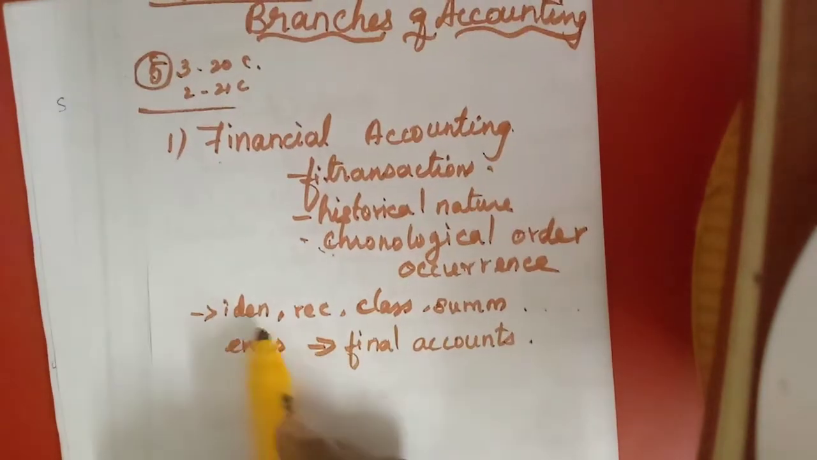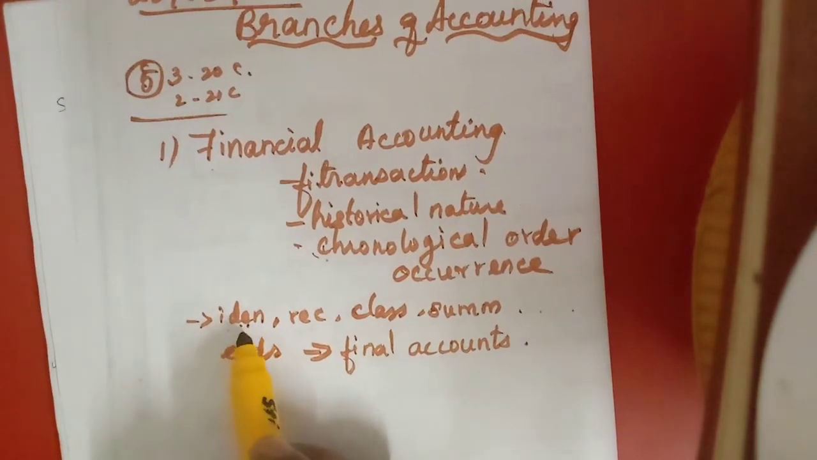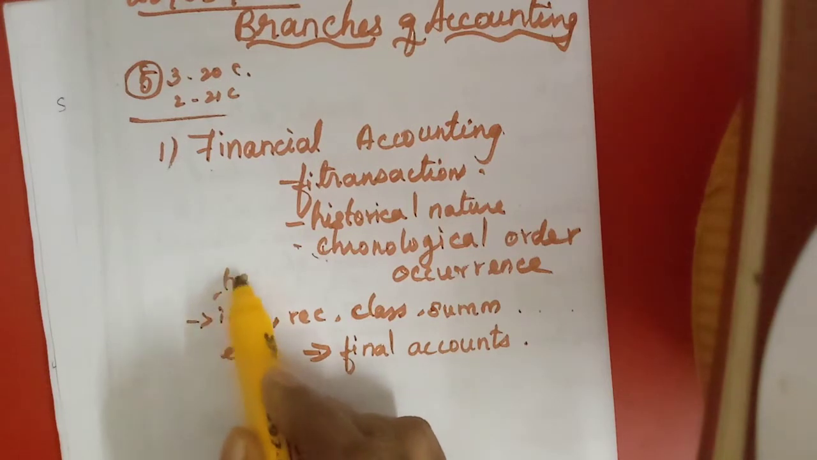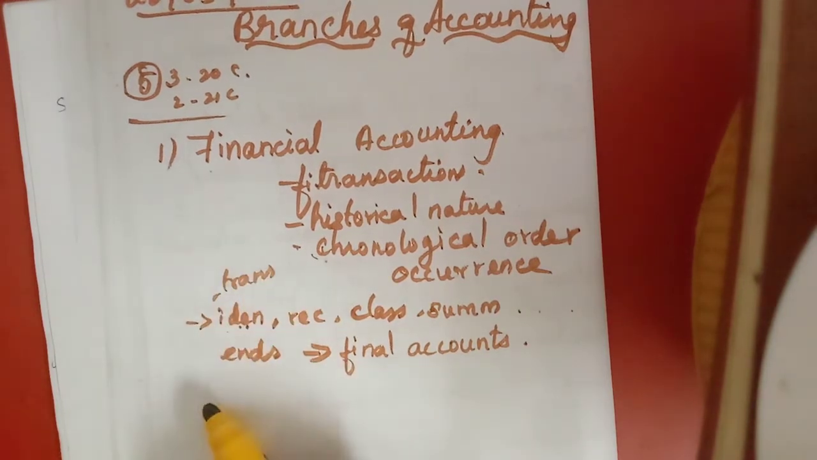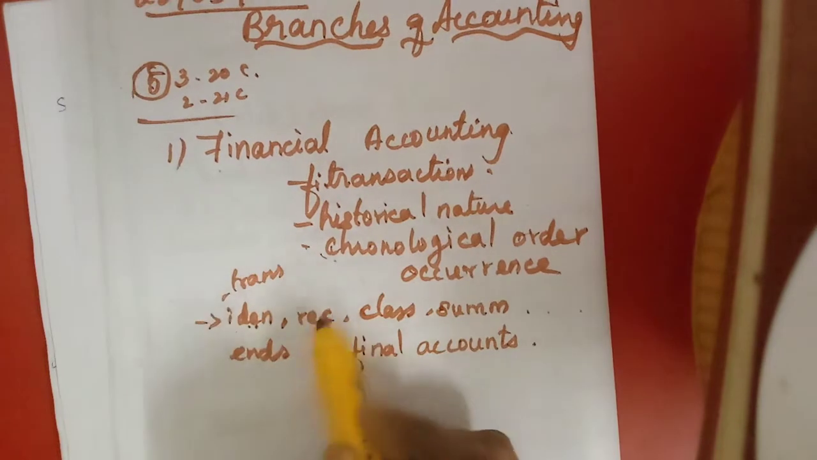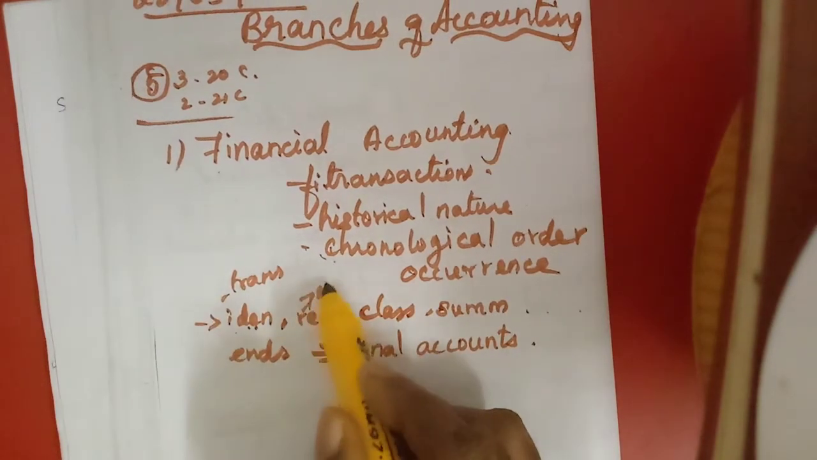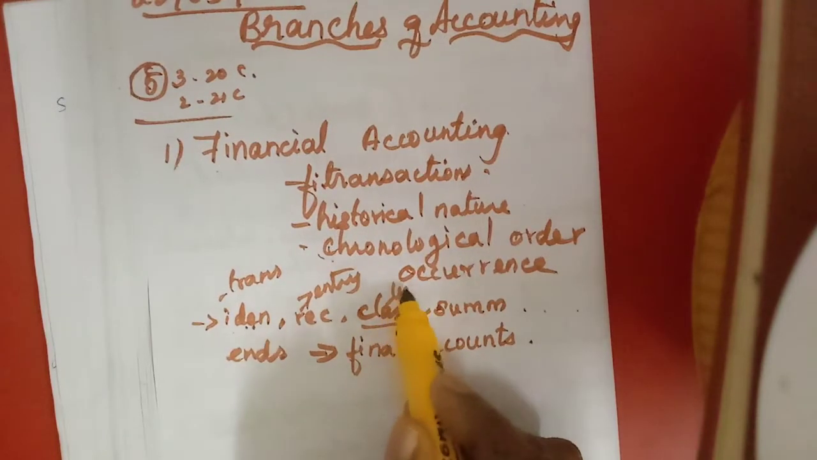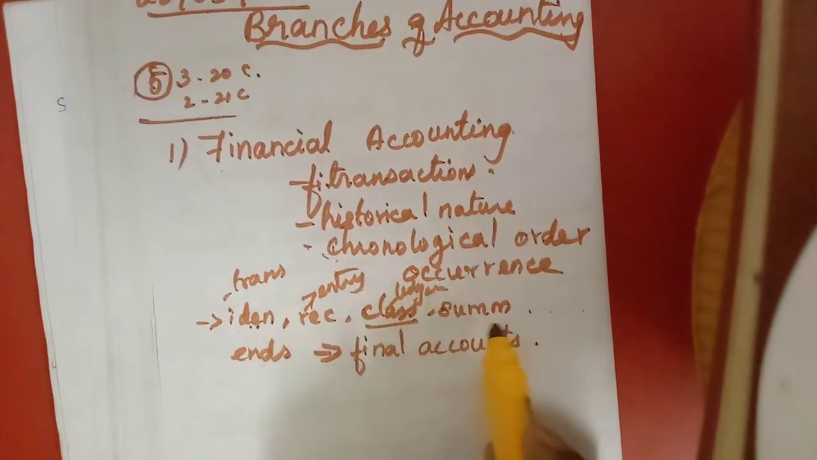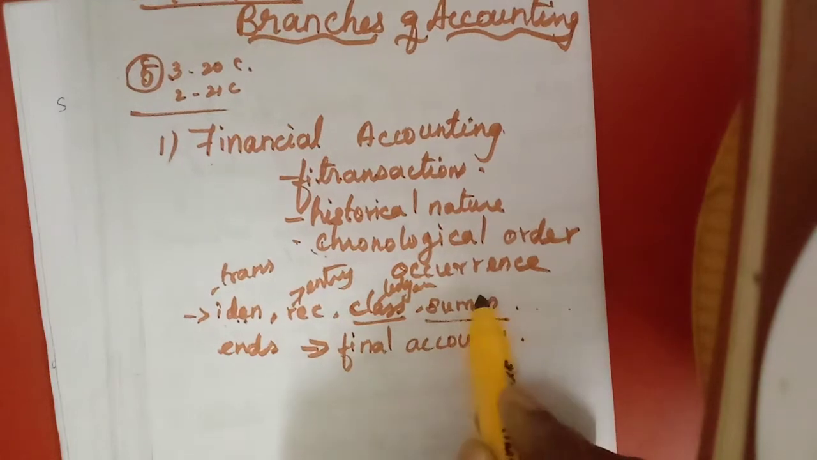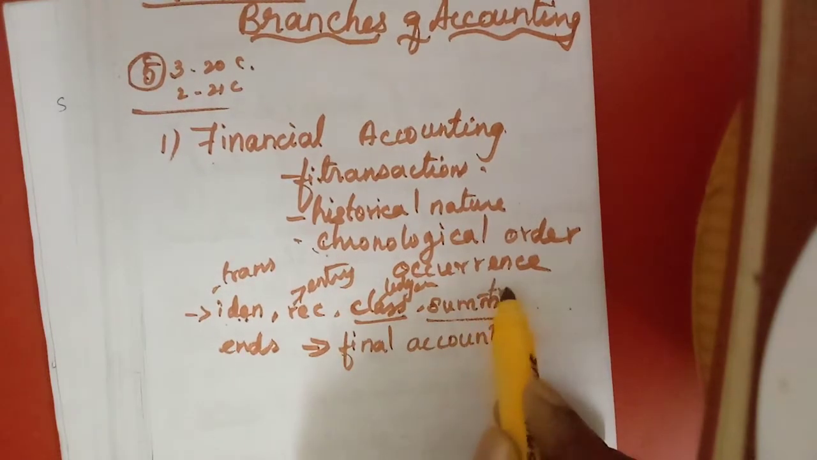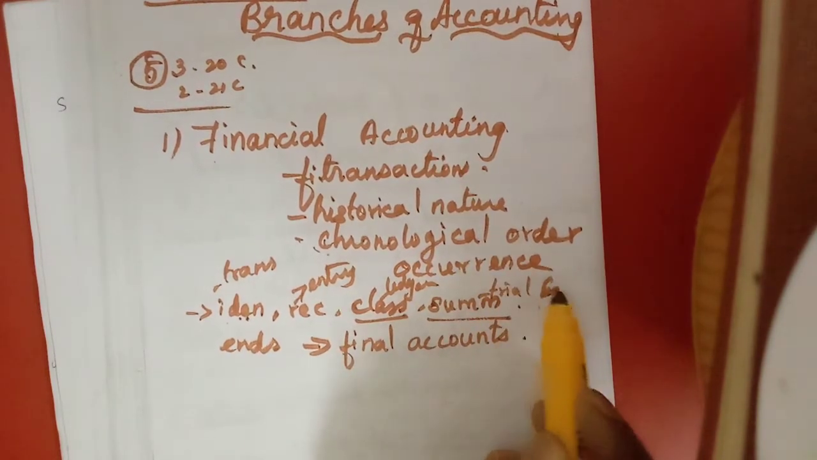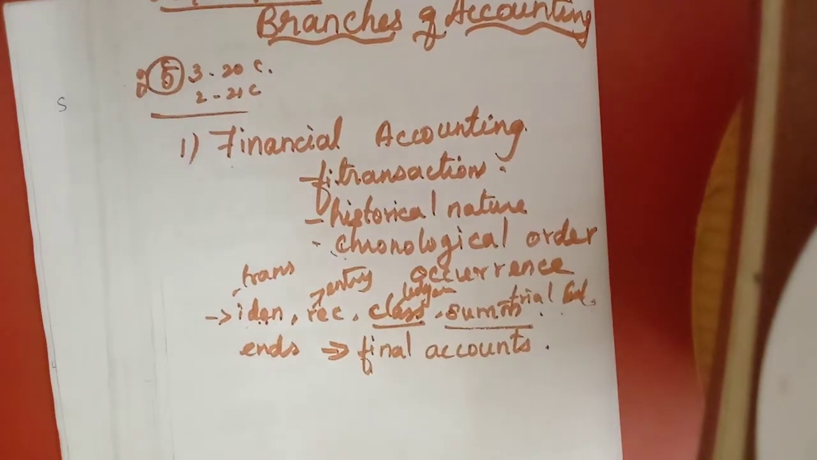First, identifying means the transactions will be identified, how many purchases, how many sales we will identify. Then we will record in what is called the journal entry. Then we classify, that is called the ledger. Already I have explained all these things. Then summarizing, the trial balance. Then we prepare the final accounts.